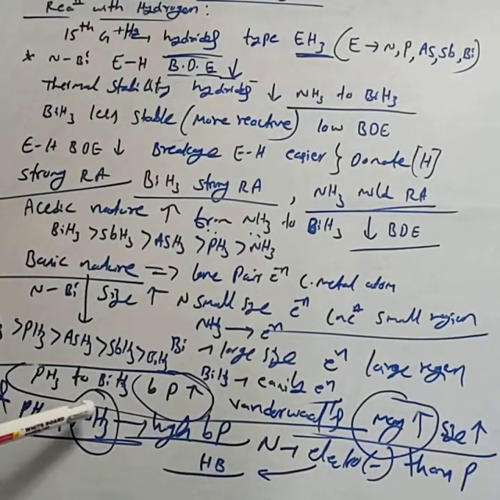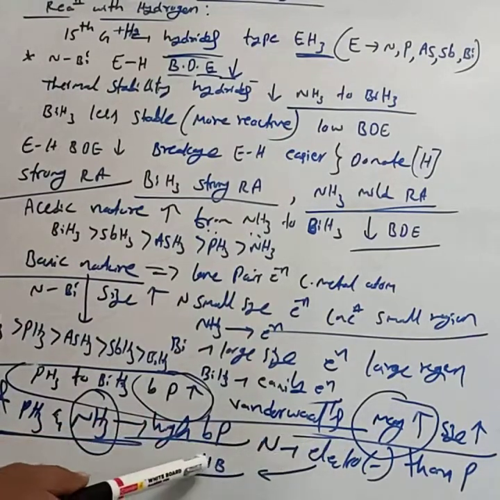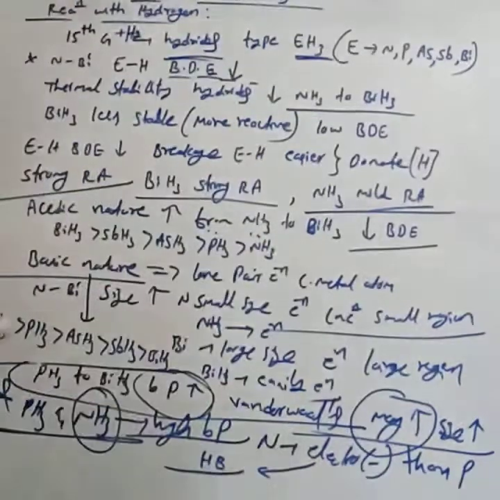Why does PH3 have a lower boiling point than NH3? Because in NH3, nitrogen is more electronegative and forms hydrogen bonding, while phosphorus is less electronegative and does not form such hydrogen bonding. This is about the reaction with hydrogen. You have to follow these points.